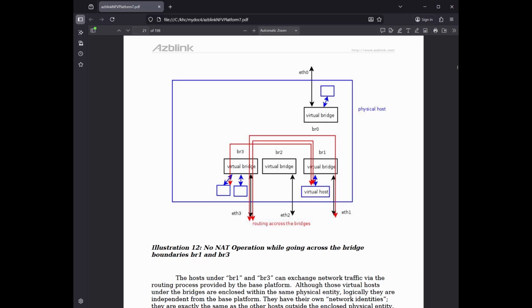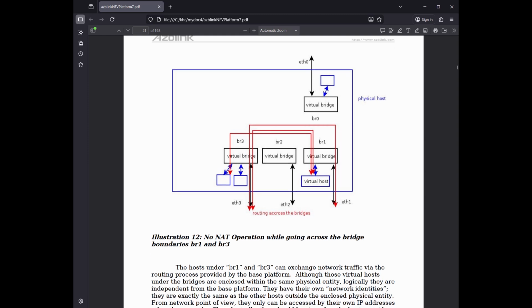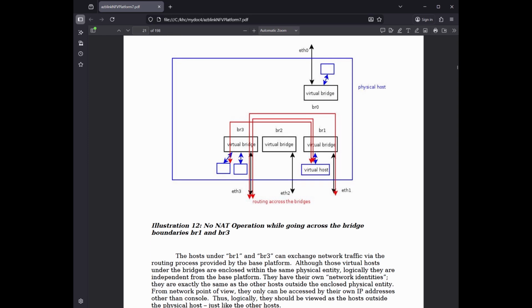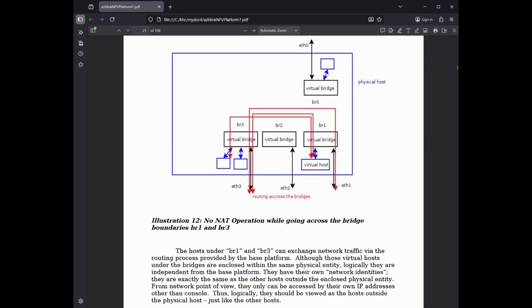The hosts under BR1 and BR3 can exchange network traffic via the routing process provided by the base platform. Although those virtual hosts under the bridges are enclosed within the same physical entity, logically they are independent from the base platform. They have their own network identities, they are exactly the same as the other hosts outside the enclosed physical entity. From network point of view, they only can be accessed by their own IP addresses other than console. Thus, logically, they should be viewed as the hosts outside the physical host, just like the other hosts. Illustration 13. Virtual host connecting to the bridge BR0.